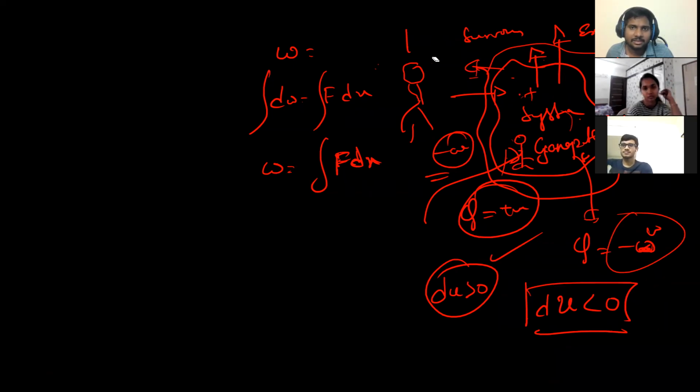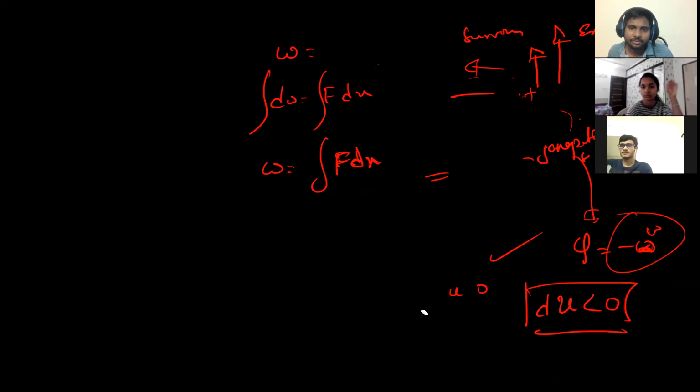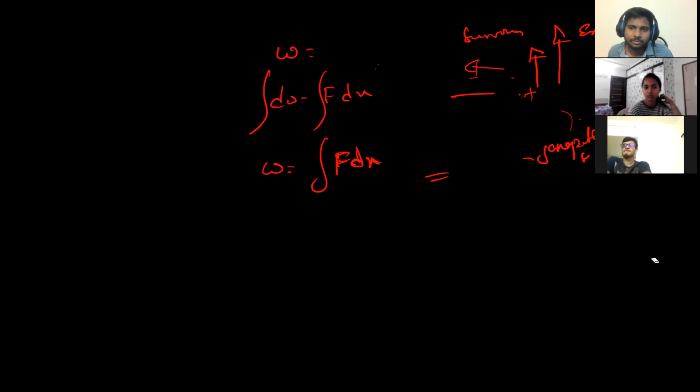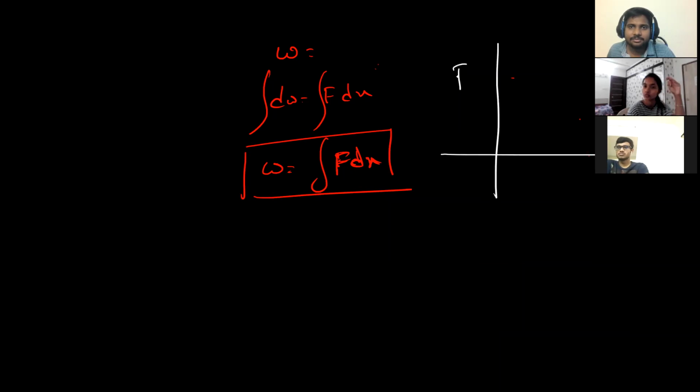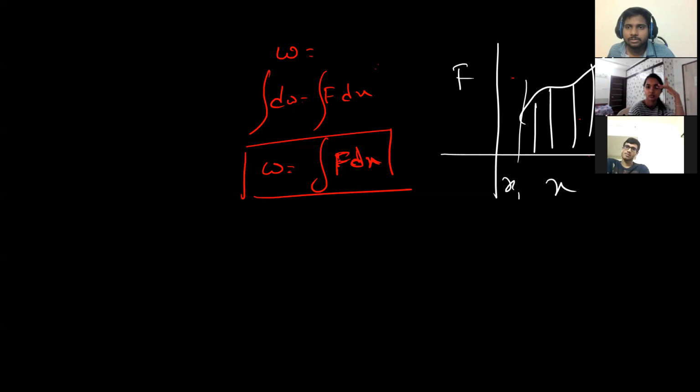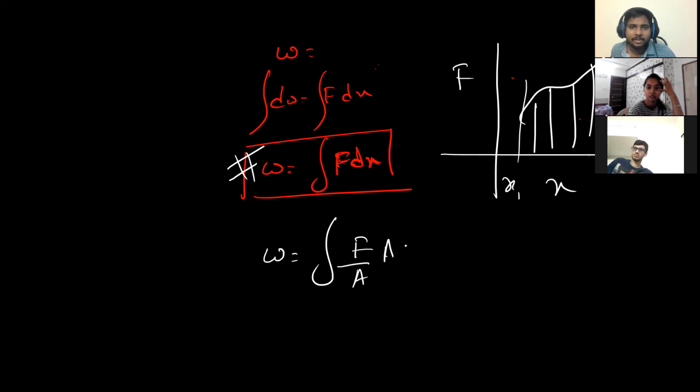I'll again explain it while explaining the topic. I hope this is once revised for you. So work done is equal to integral F dx, right? Yes, sir. Okay. Again, area under the graph F versus x from x initial to x final will give you work done.